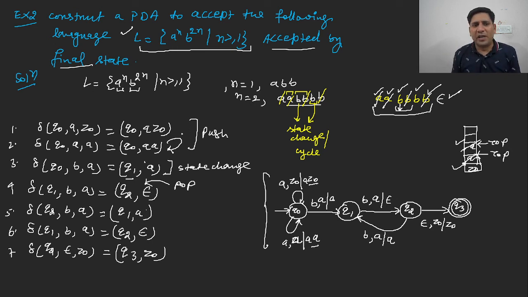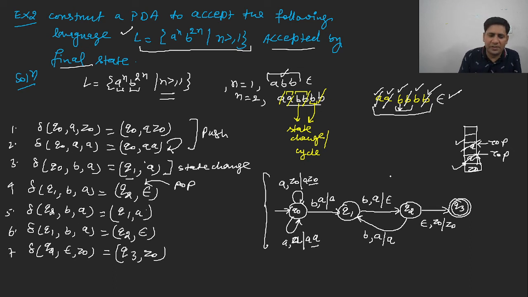Why? Because the minimum length string generated by this grammar is ABB. So you can try it with ABB. When you are using ABB, A will be pushed onto the stack. Then there will be the first B. For the first B, there is a state change to Q1. In Q1, there will be B as an input and A is the topmost symbol. It will be popped and you will be on the Q2 state. After this string, there will be epsilon, and using epsilon, Z naught remains on the stack as it is, and you will reach the final state. Is it clear to everybody?